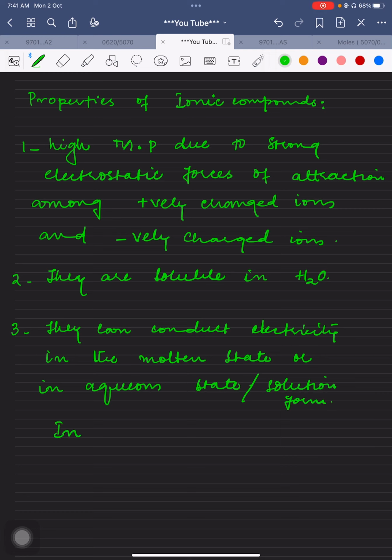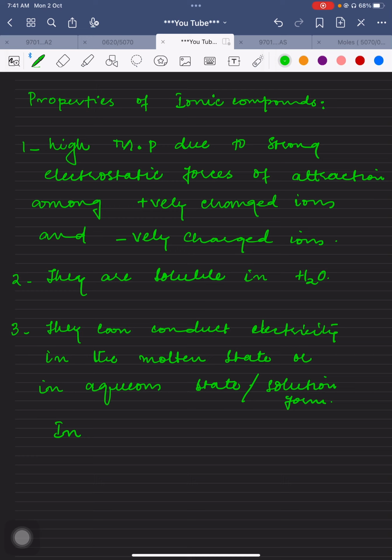Here is the explanation. In the solid state, ionic compounds can never conduct electricity. Why? In the solid state, the positively charged and negatively charged ions hold each other tightly due to strong electrostatic forces of attraction, and there are no mobile ions.